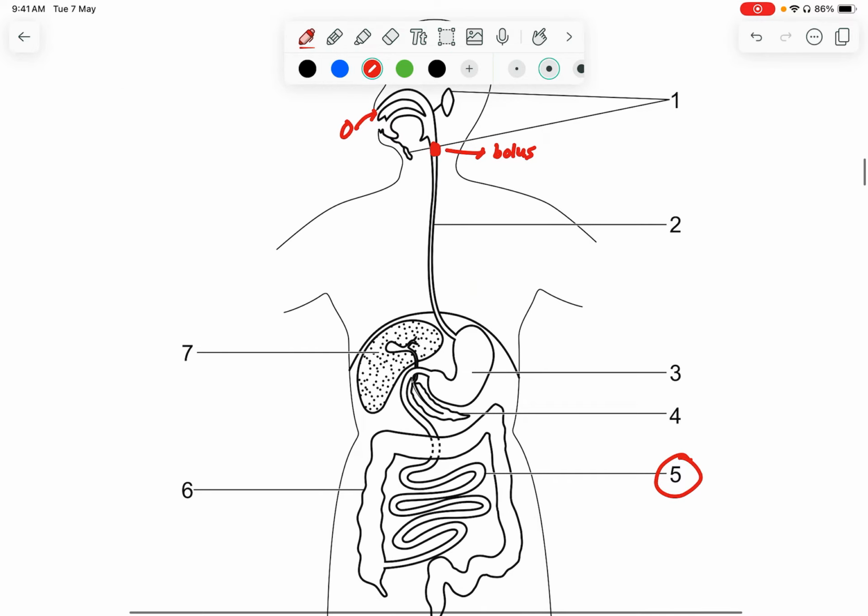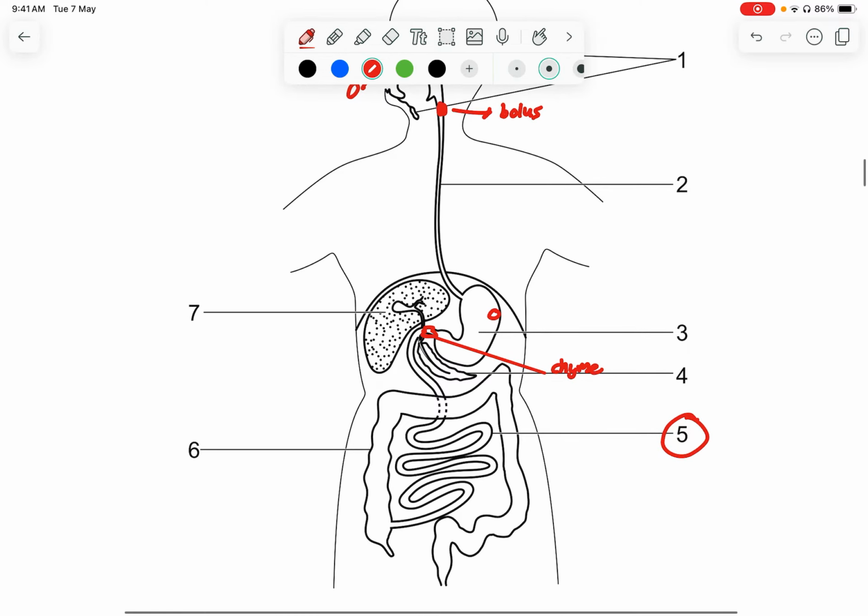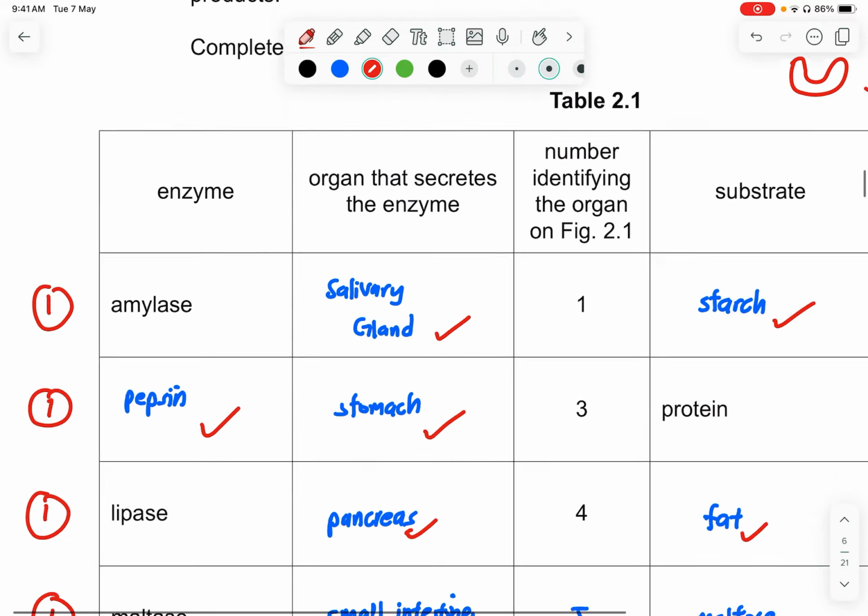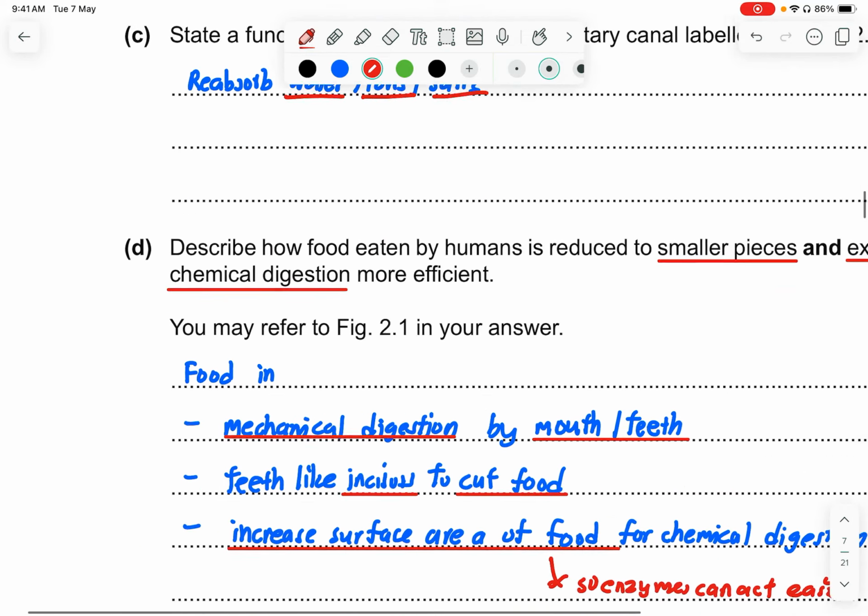Okay, so after the bolus enters the stomach, it will undergo this churning and also the hydrochloric acid. Then it will start to form some liquid in there. So the liquid is called the chyme. So it becomes that liquid form, which is much easier for absorption later on. So that is what is called chyme.